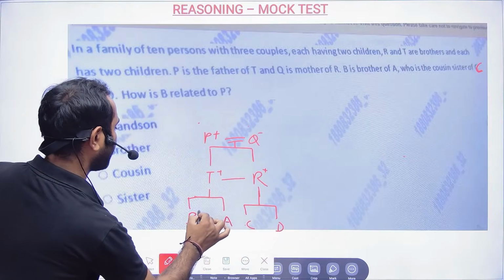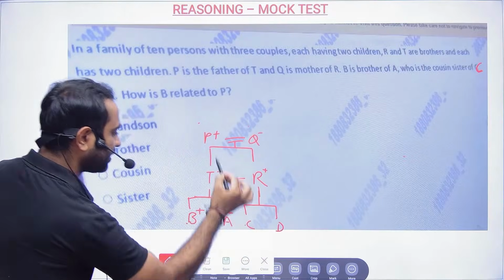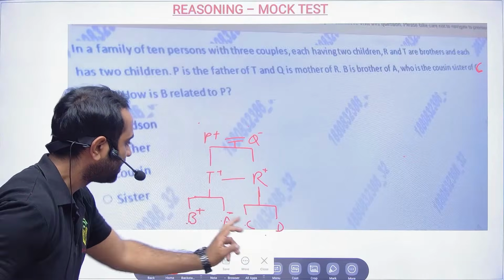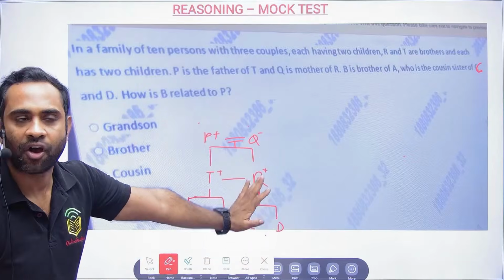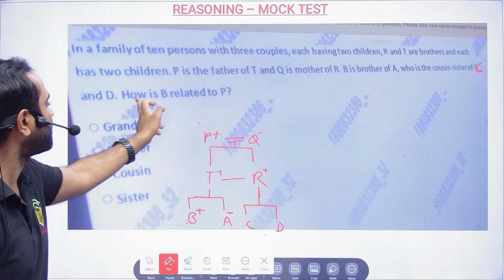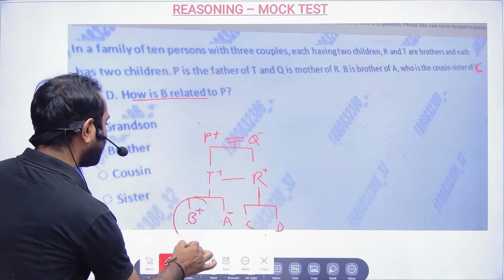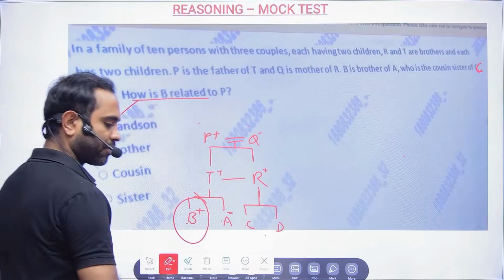B is the brother of A, and A is the cousin sister of C and D. That means definitely these are the kids of my brother. Now, how is B related to P? B will be nothing but grandson. Option A will be the correct answer.